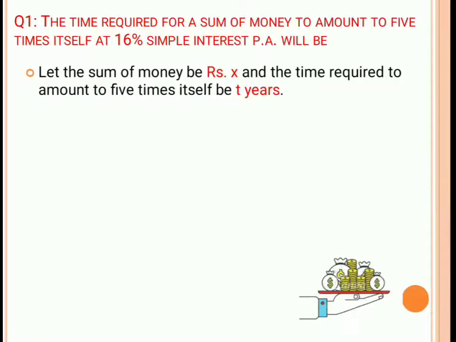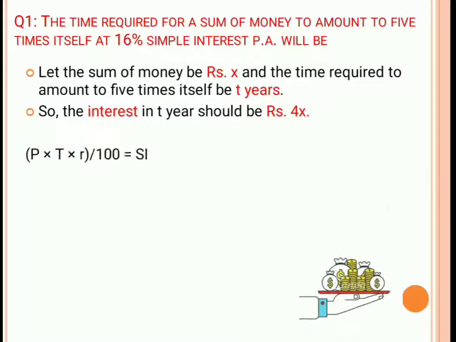Now we have a formula for simple interest. Let's say that the amount is x rupees and during t years this x rupees is converted into 5x rupees. Then the interest for t years will be 4x rupees because x plus 4x will be 5x.